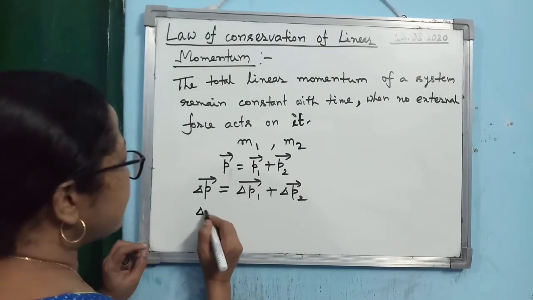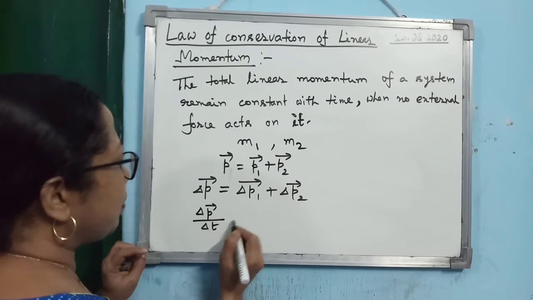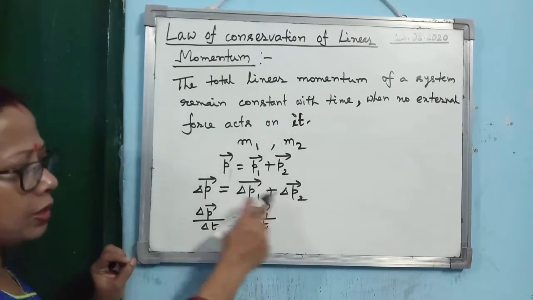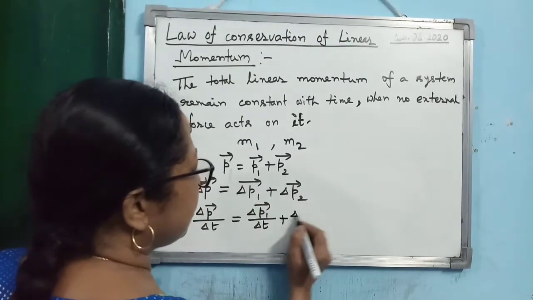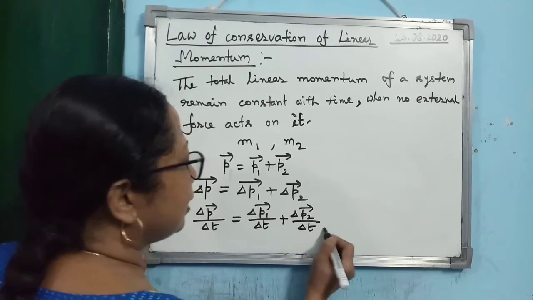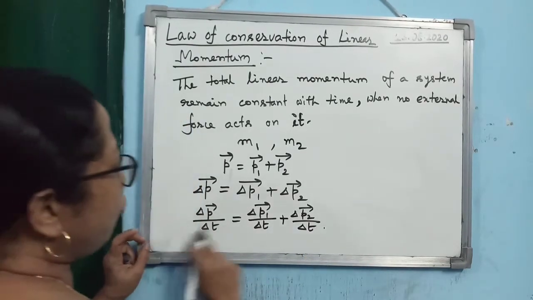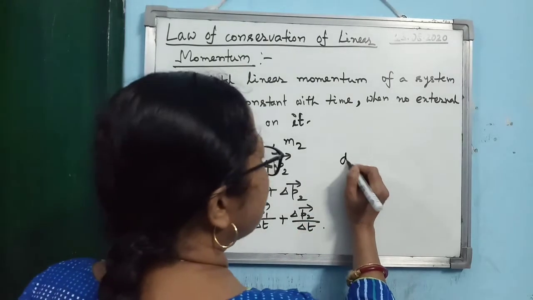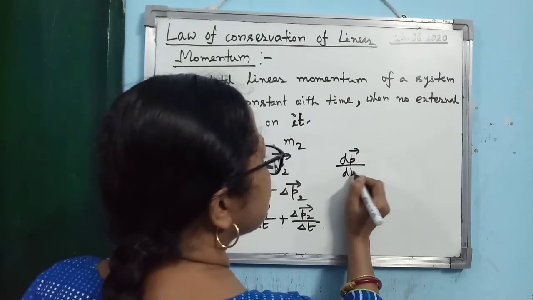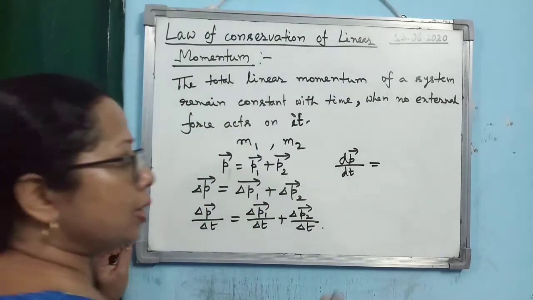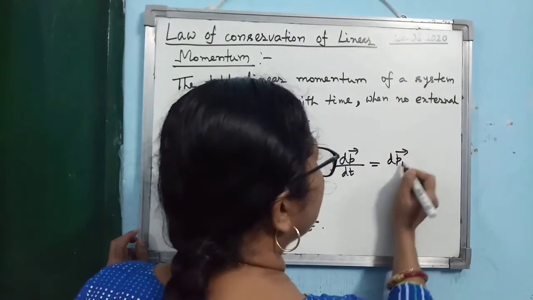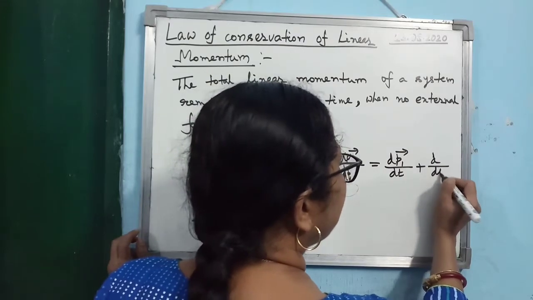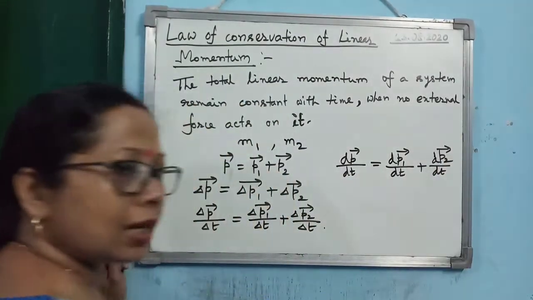Alright. So what is the rate of change in momentum? Del P by del T. You can write it as del P1 by del T, I am just dividing both the sides of this equation by delta T, plus del P2 divided by delta T. Is that clear? Now, if you consider that delta T, the time interval, is very small, then you can use calculus: the time derivative of the total linear momentum is the time derivative of the linear momentum of the first particle plus the time derivative of the linear momentum of the second particle.